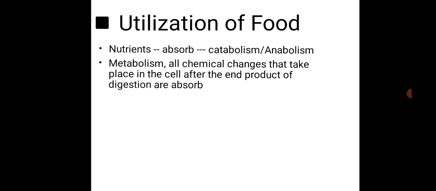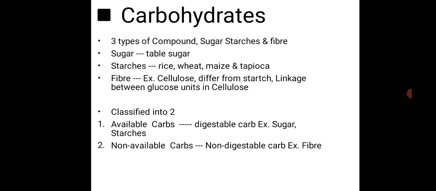So metabolism is all the chemical changes that take place in a cell after the end products of digestion are absorbed. So where do all the chemical changes take place? In a cell, when the food material is absorbed from the blood into the cell. That is the utilization of food. Food is utilized to make something, or to release energy, to fulfill the body's needs, energy need, protein need, all that.